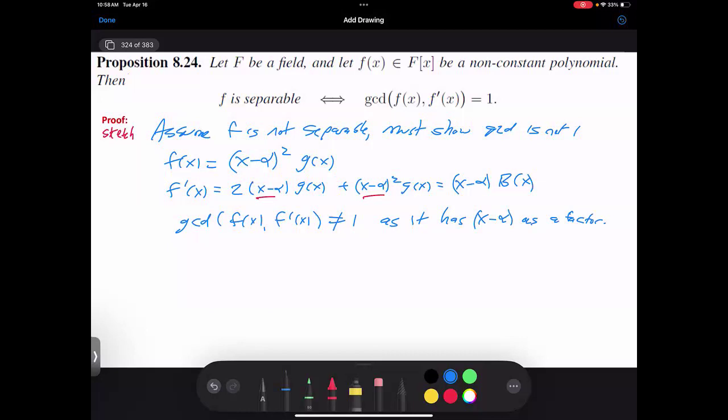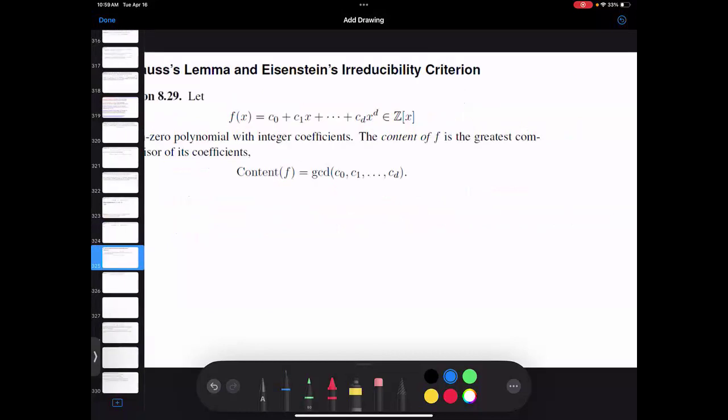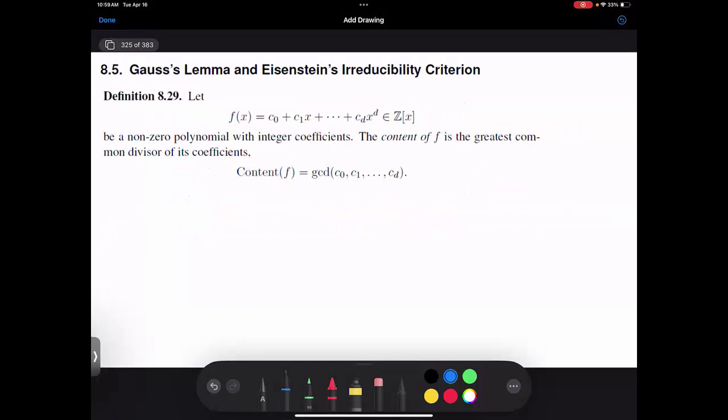And then you can prove the other direction as well. But basically, if you're not separable, we can write the x minus alpha squared, and then you just go through, well, what if the GCD is greater than 1? Then you show that we've got something that's going to be a root of f. That will be repeated.